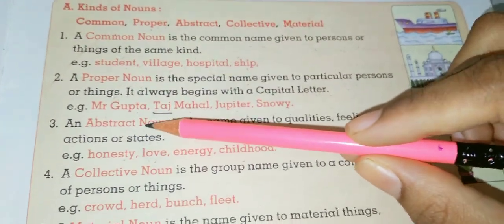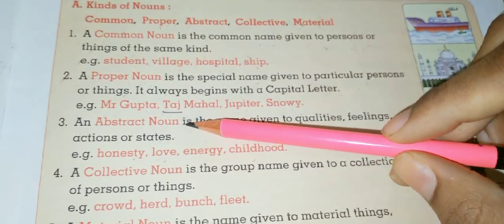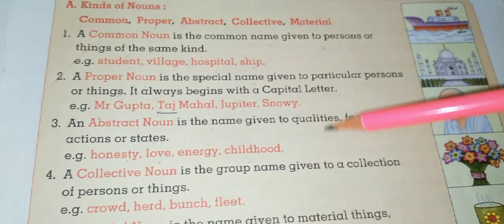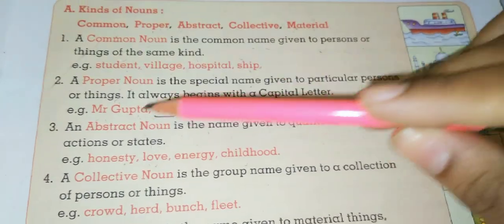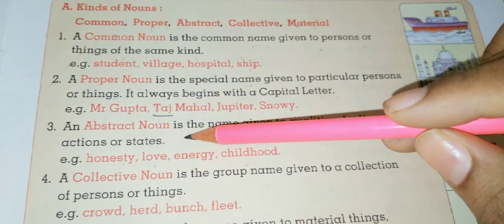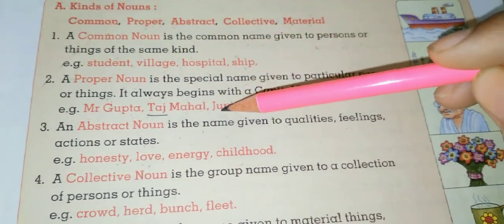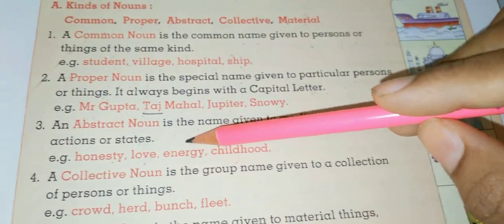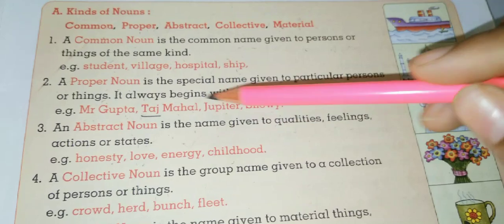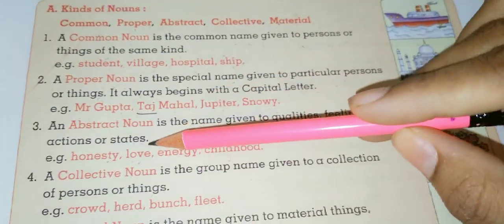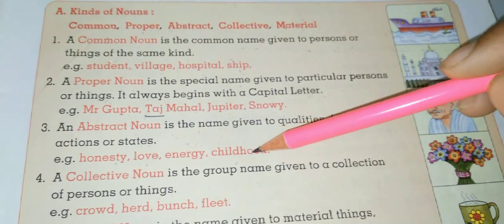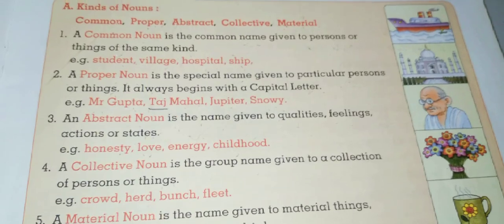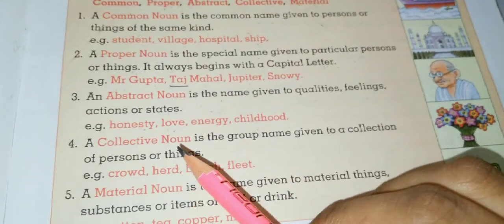Now third is an abstract noun. What is an abstract noun? An abstract noun is the name given to qualities, feelings, actions or states. Example: honesty, love, energy, childhood. Example of abstract noun.